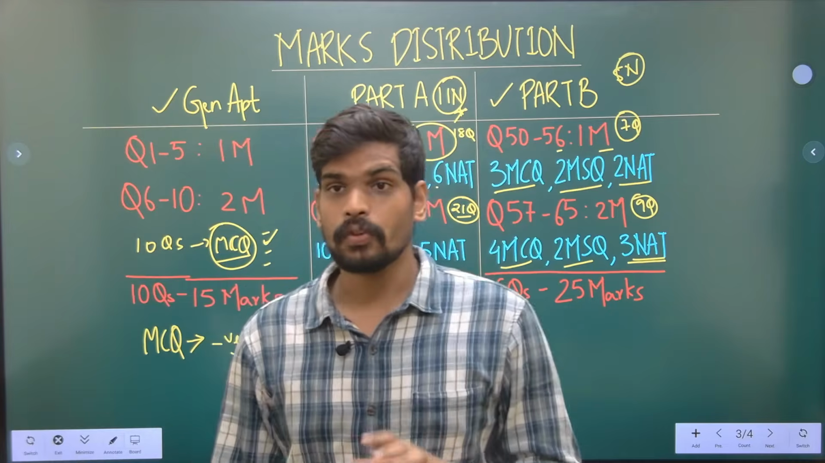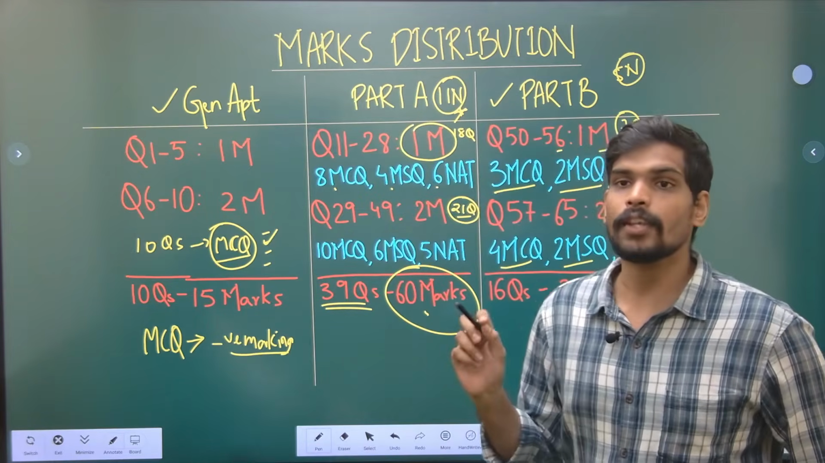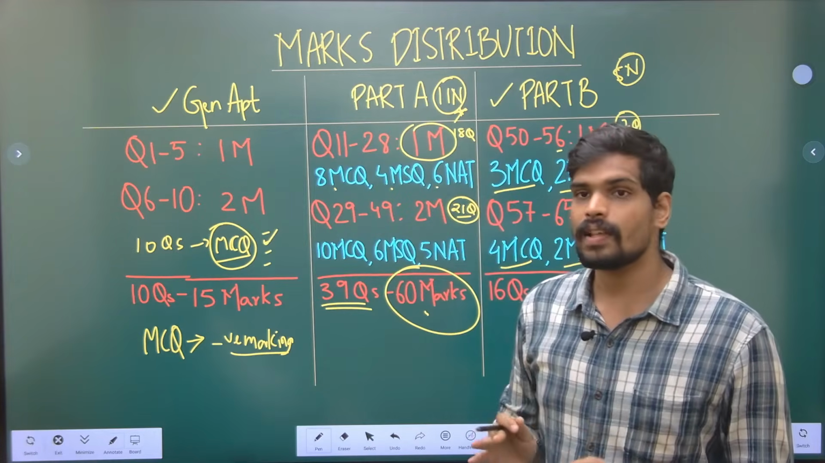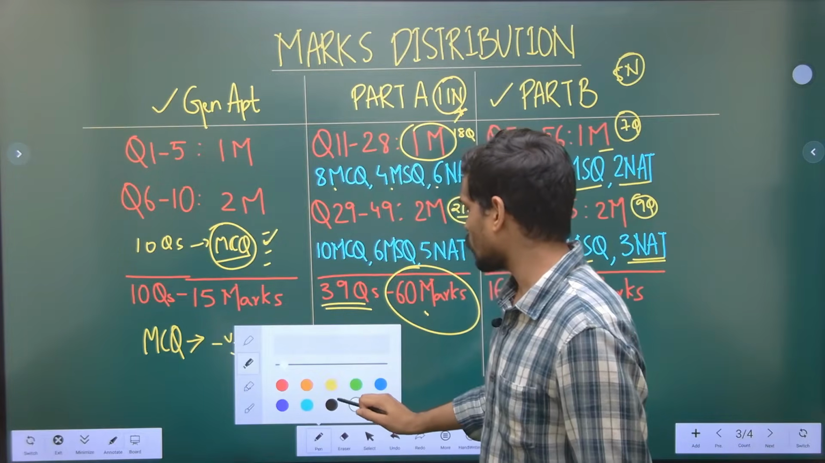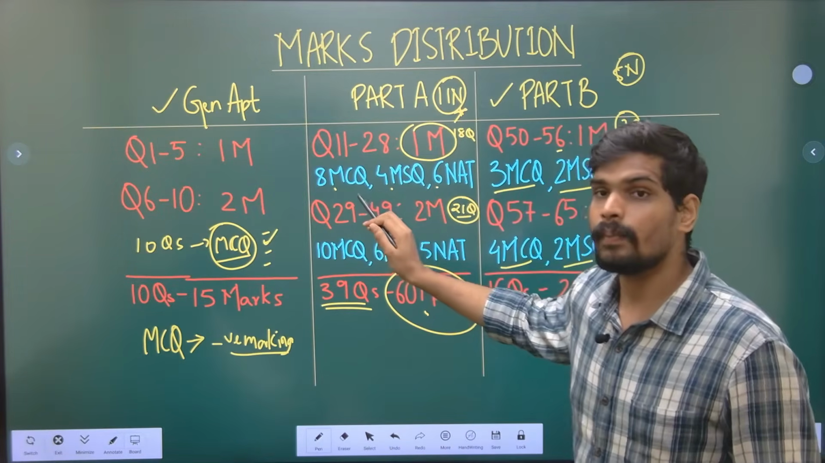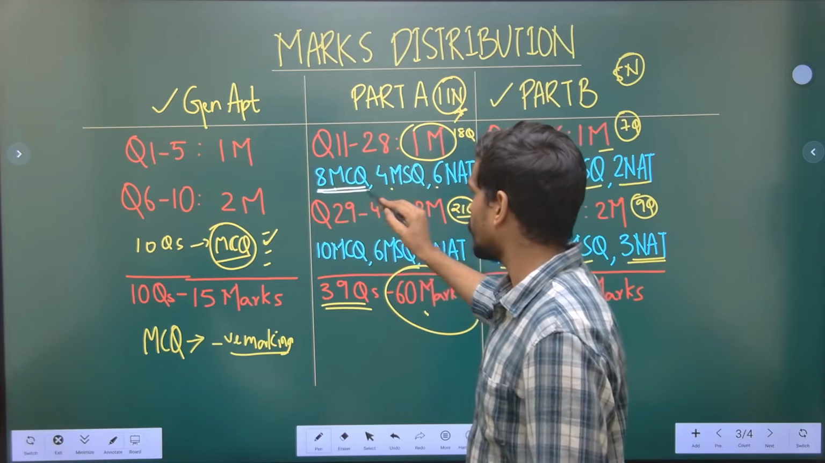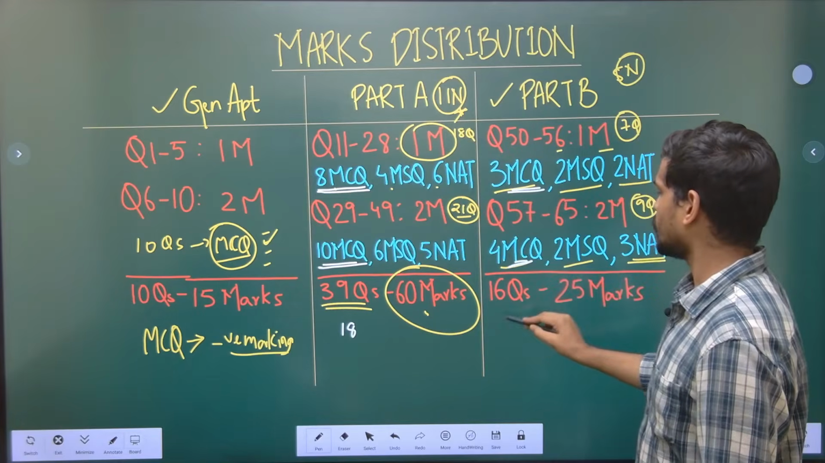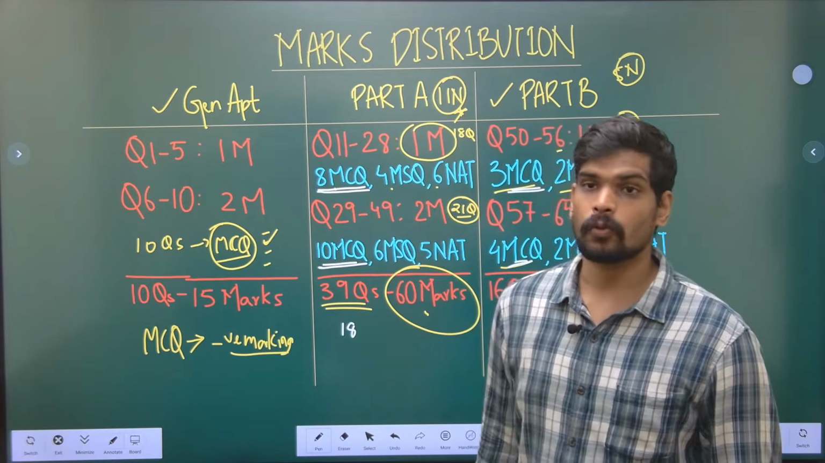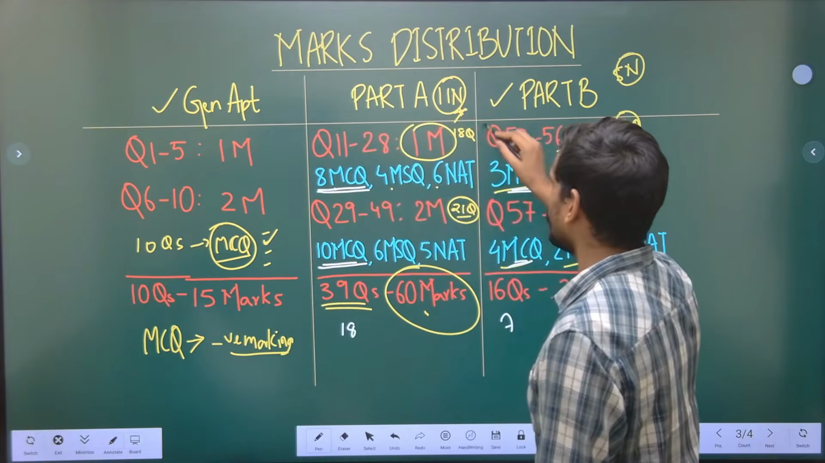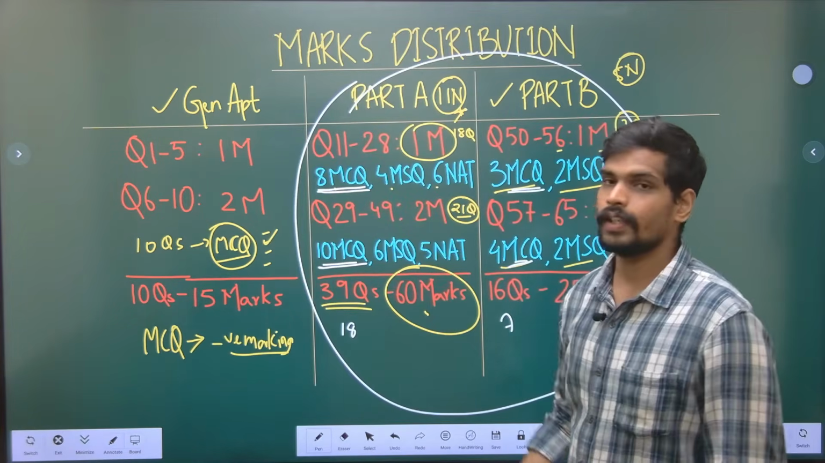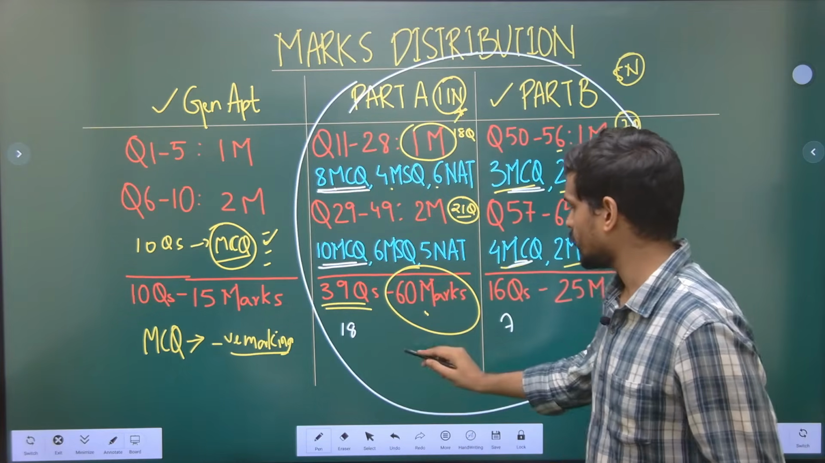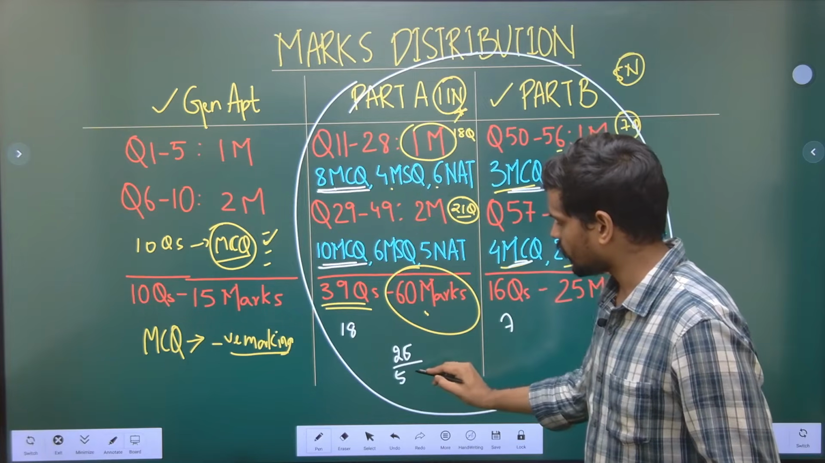From this marks division, if you observe the total number of MCQ questions, multiple choice questions, excluding the general aptitude, if I talk only about the core subject part, the total number of multiple choice questions are 8 plus 10, that is 18 questions here, and 3 plus 4, that is 7 questions here. 18 plus 7 is total of 25. So out of the total 55 questions in the core subjects, there are total 39 plus 16, that is 55 questions. 25 questions out of 55 questions are MCQ type.